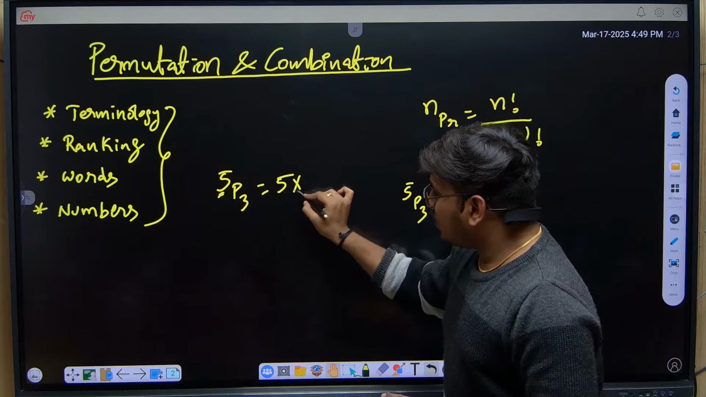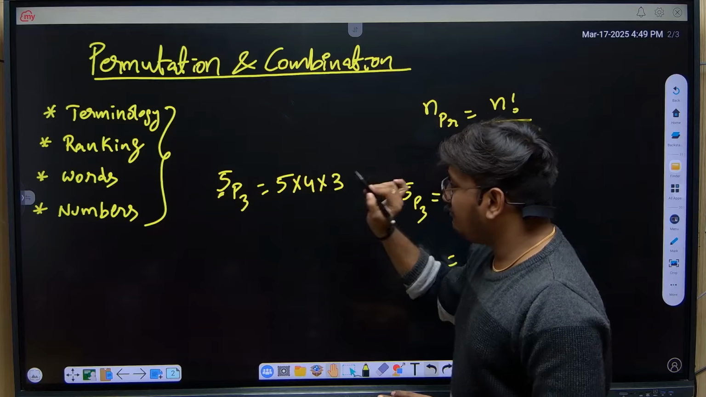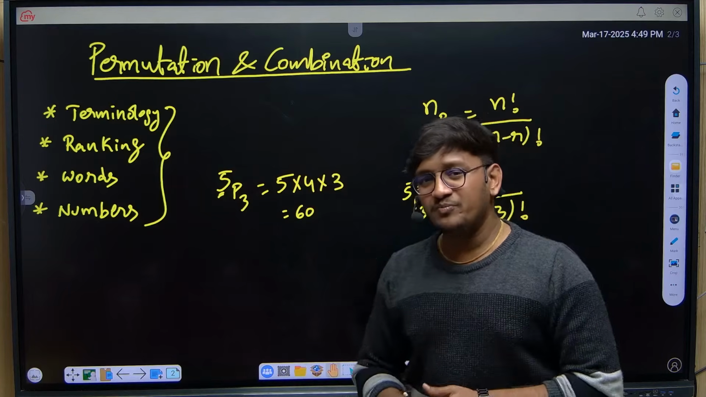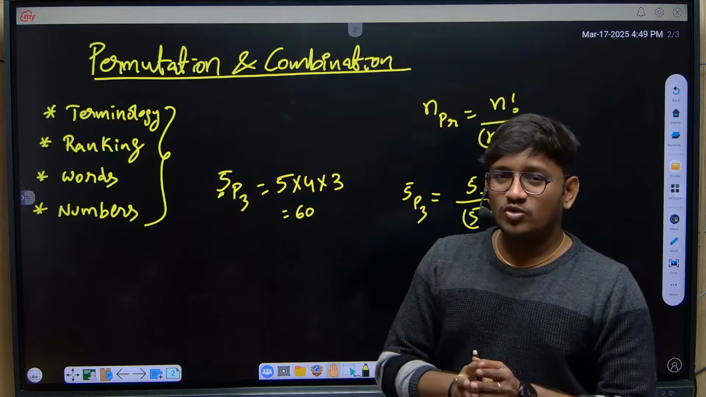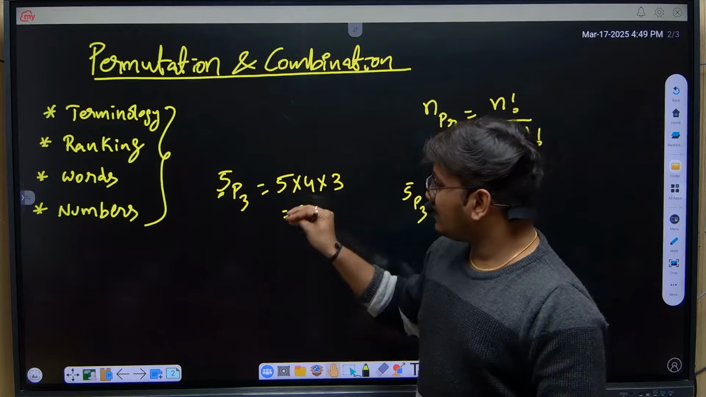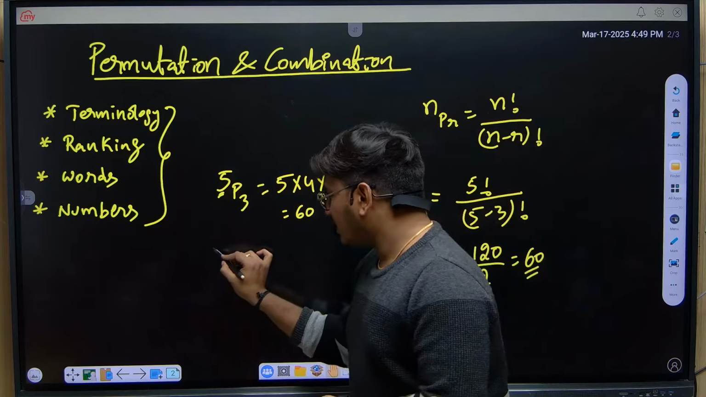In decreasing order, write 3 terms: 5 into 4 into 3, which equals 60. No need to use the NPR or NCR formula. Mostly when it comes to aptitude, we can calculate without using formulas. Let's take an example.